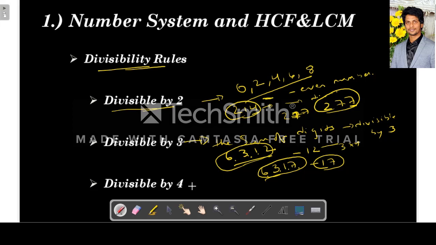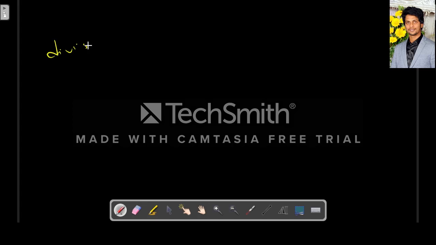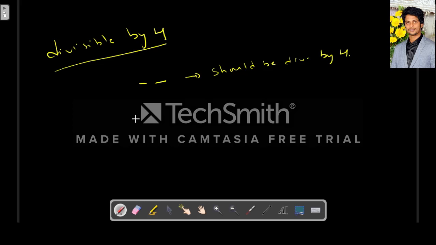So next is divisibility by 4. What is the rule of divisibility by 4? The last two digits of the number should be divisible by 4. Then the whole number is divisible by 4.